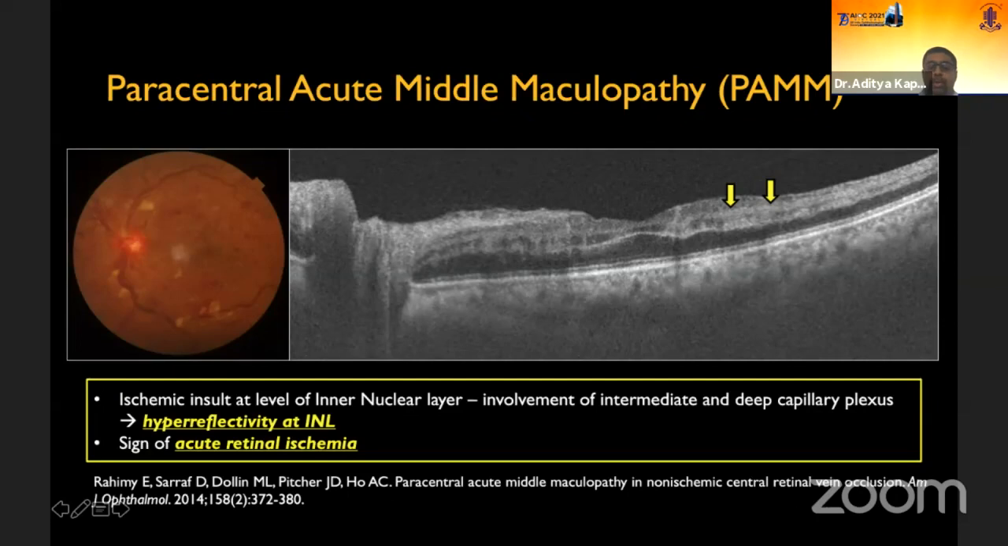Now, few other important points which are to be noted in regards to PAM lesions is that these are seen in younger individuals. They are not associated with any systemic disease. And on many occasions, it's associated with cilioretinal artery occlusion.